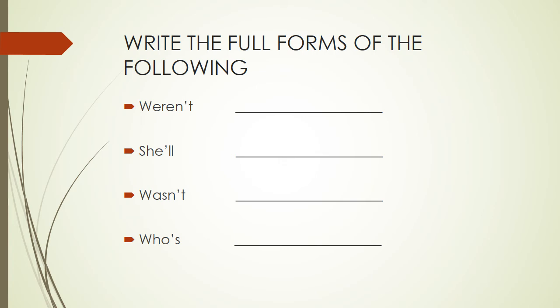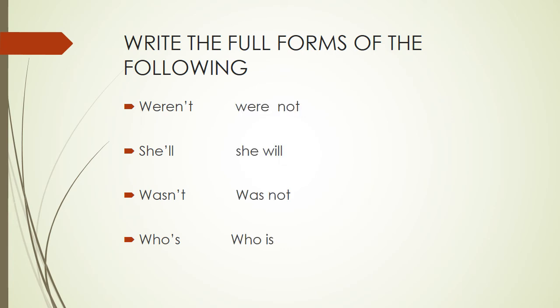Right? So, let us see one more time. Weren't, were not. They weren't here. They were not here. She'll come here. She will come here. He wasn't there. He was not there. Who's this? Who is this? My dear children, try to repeat this 3 or 4 more times. Then only you can correct the method by which you are saying these words. Repeat these words continuously. They are very easy. You can do it. Okay?